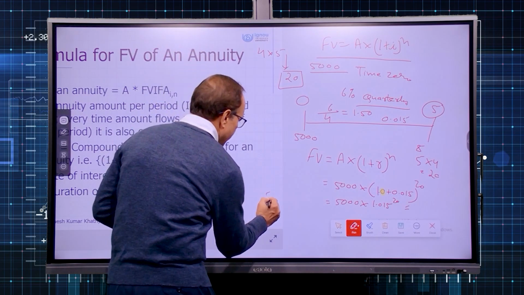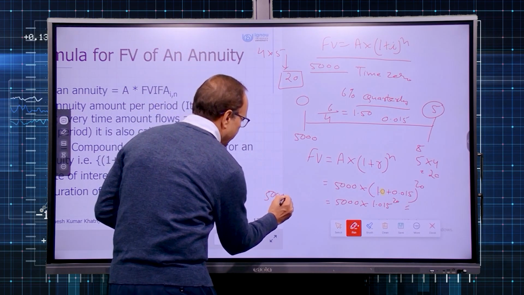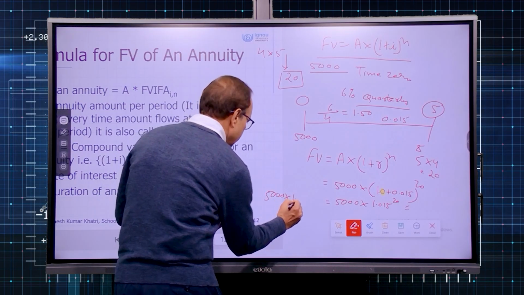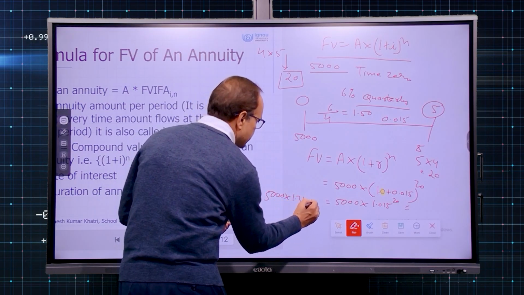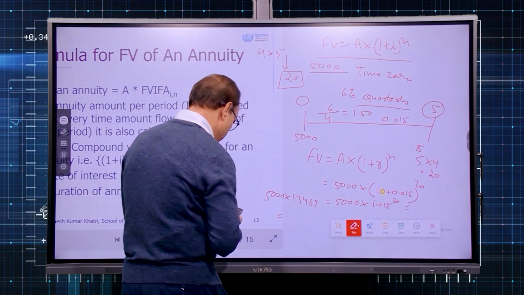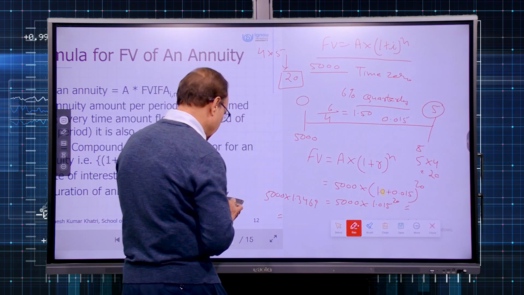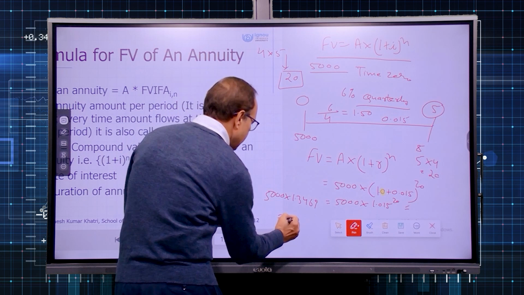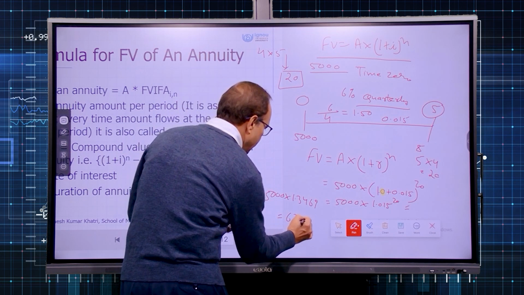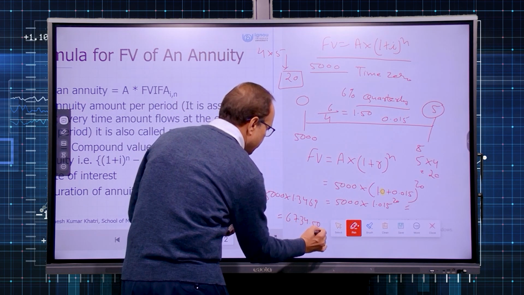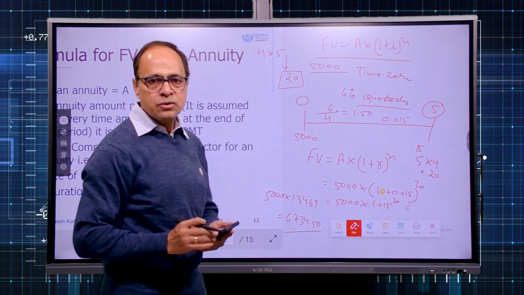That means 5,000 multiplied by 1.3469. So 1.3469 multiplied by 5,000, you get 6734.50. So that is the way.